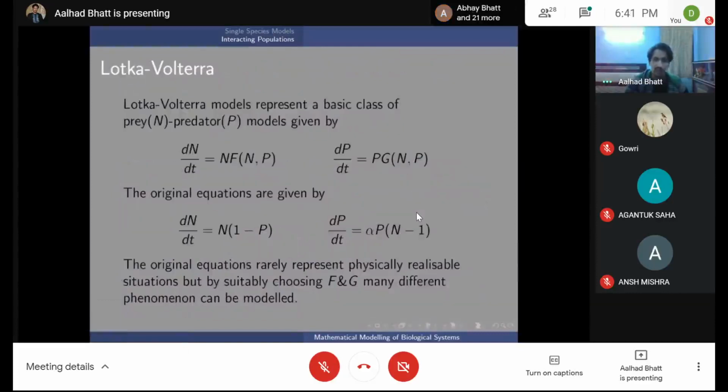So in biology, the most basic equations of interacting populations are called the Lotka-Volterra equations. What they represent is that there is a prey N and a predator P, who obviously eats the prey. The original equations, I think Lotka gave them and Volterra analyzed them, are: dN/dt = N - NP, and dP/dt = alpha PN - alpha P. Here N and P are both already non-dimensionalized.